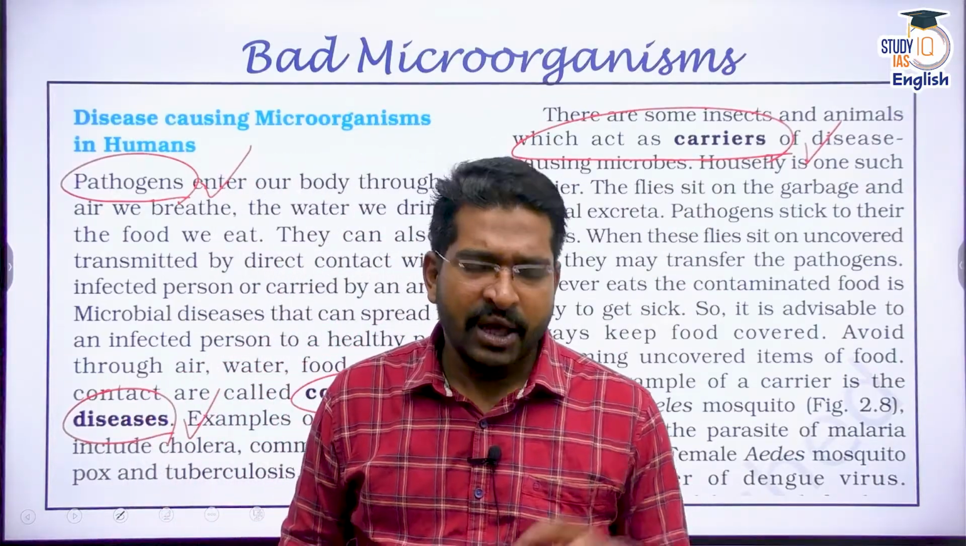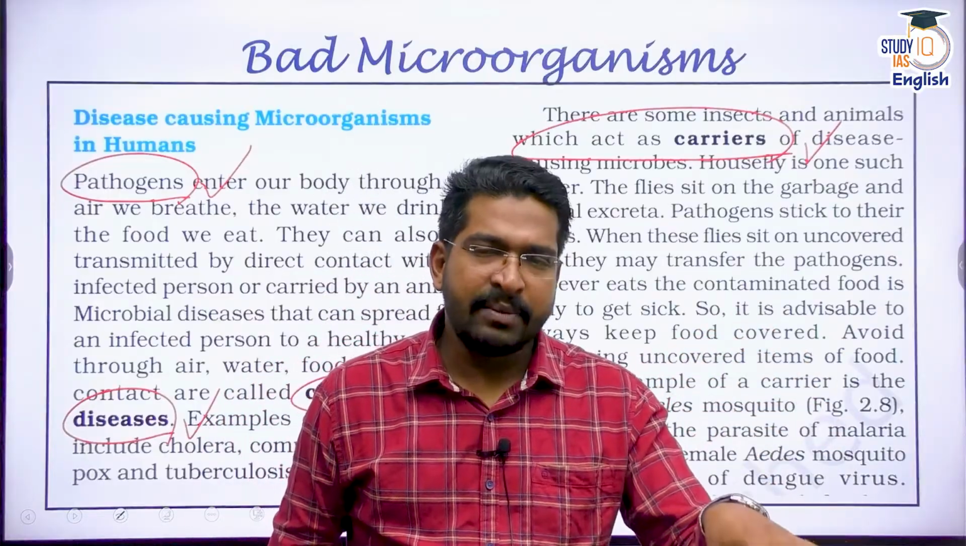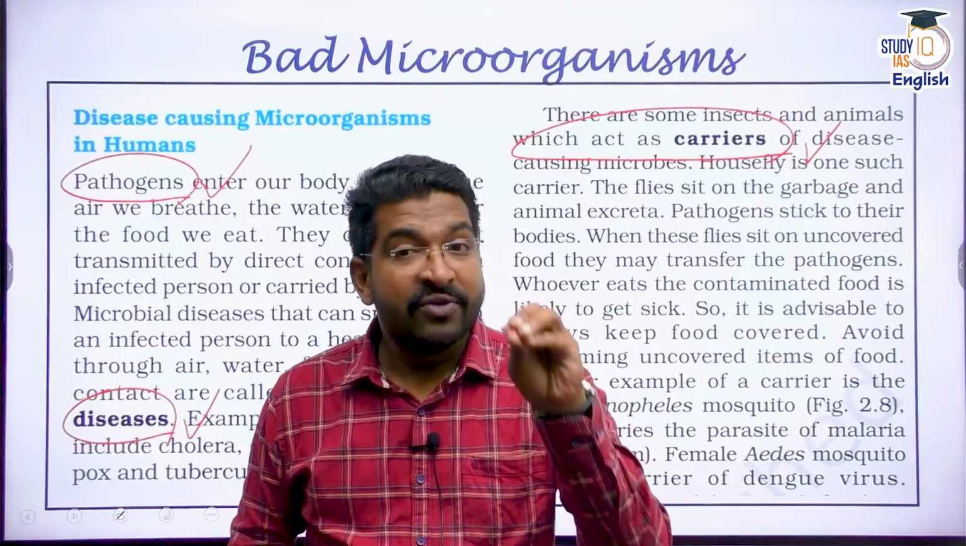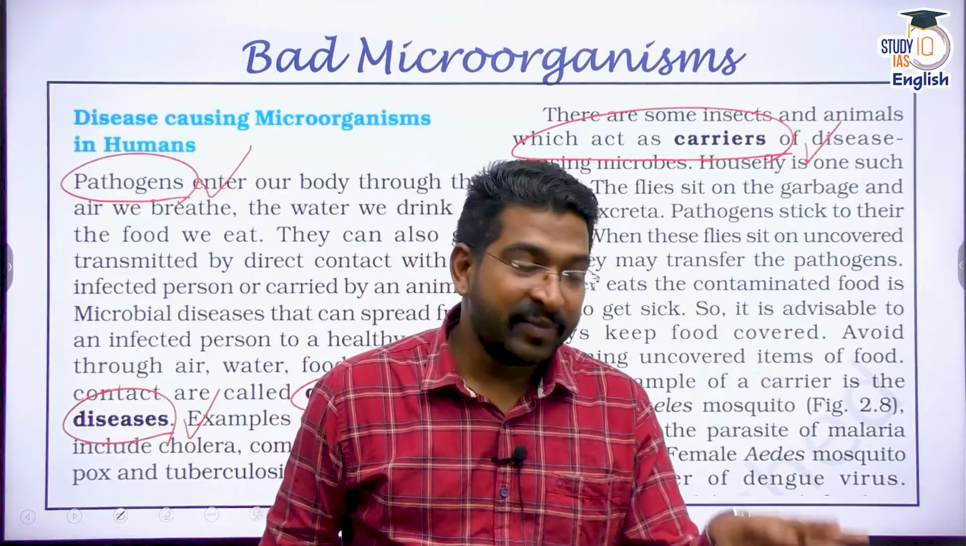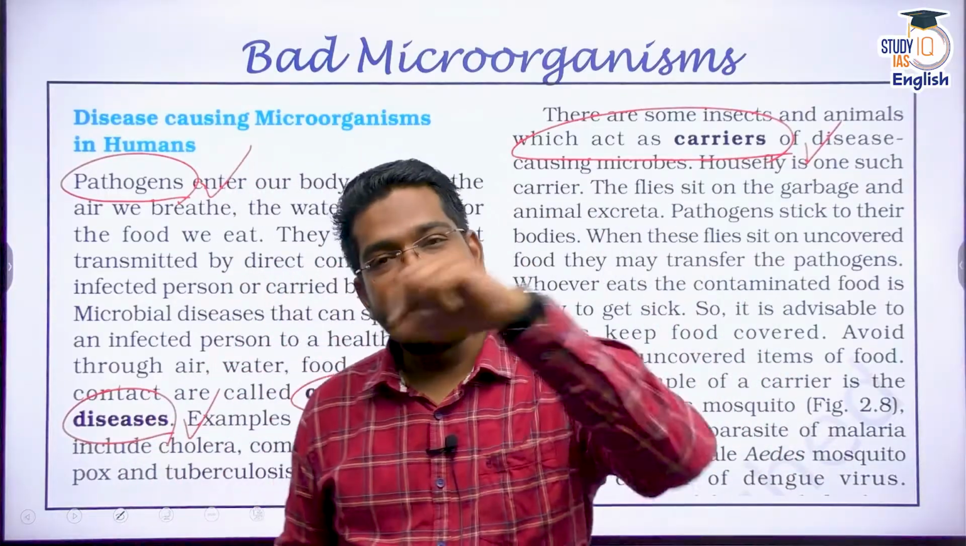You have a housefly. You see, a housefly goes and sits on waste matter or excreta, dead or decaying matter, which is the home for these microorganisms. It sits there and then it comes into your house. That means now the microorganism has entered there.